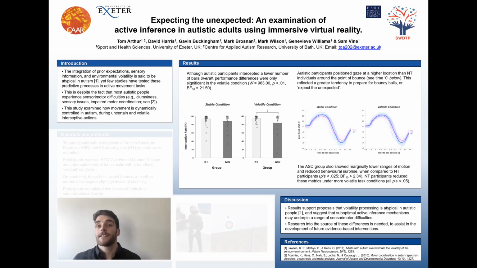So what this data suggests is that autistic people may overestimate volatility in the world around them, and that these tendencies to expect the unexpected may be contributing to sensory motor difficulties in the disorder. Further research is required to look at the mechanisms driving these so that future evidence-based practice can be developed.